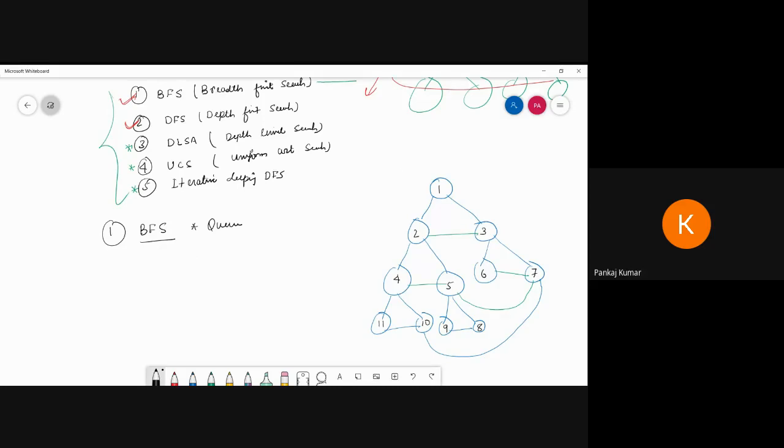Now see, here we can apply BFS. The algorithm starts searching from the initial state. Suppose my goal node is this yellow one, the node 8.